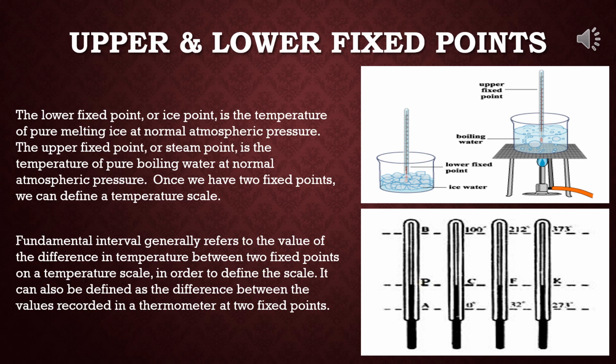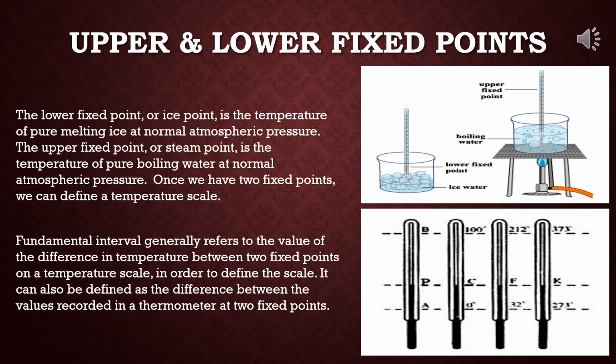And the difference between these fixed points is called the fundamental interval. So the lower fixed point or ice point is the temperature of pure melting ice at normal atmospheric pressure. The upper fixed point, on the other hand, or steam point, is the temperature of pure boiling water at normal atmospheric pressure.